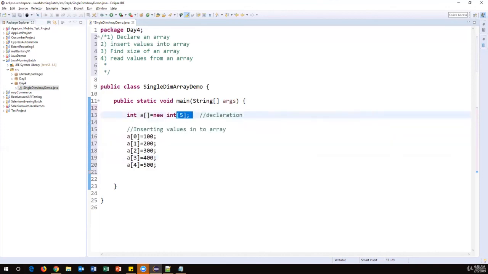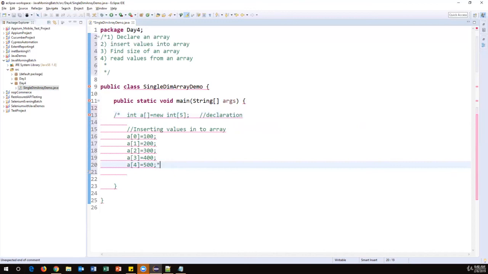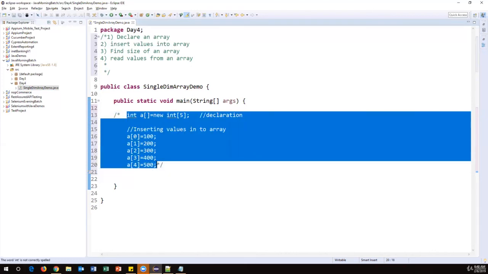Size is fixed and we can store only that many elements. We cannot store more than those elements. So the other approach is a dynamic array, meaning we can store any number of elements. We don't need to specify any size. So if you know the size of an array, just go for the first approach. If you don't know the size of an array, then go for this approach.